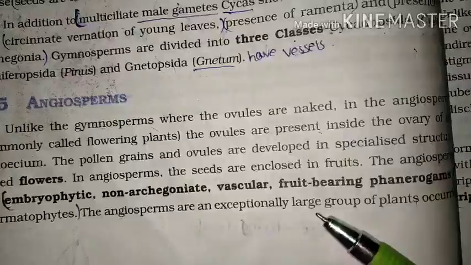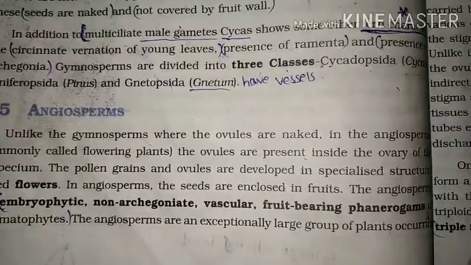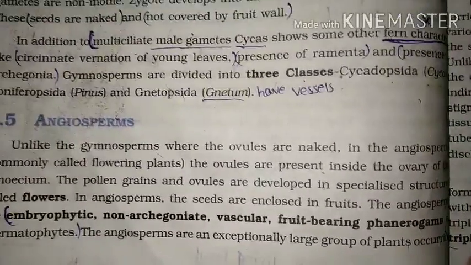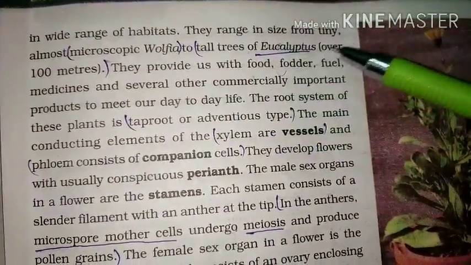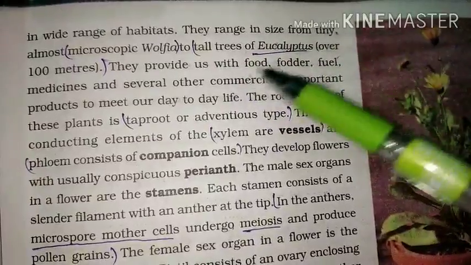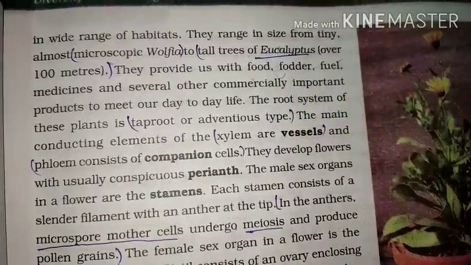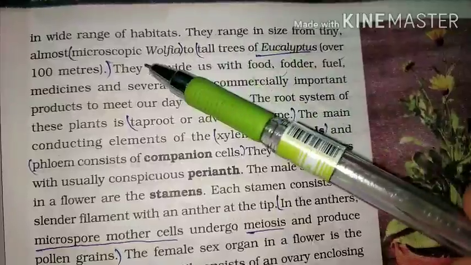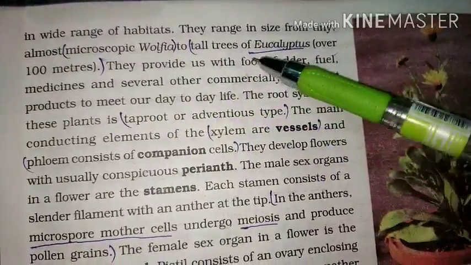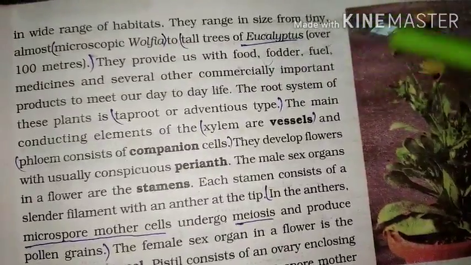Angiosperms are an exceptionally large group of plants occurring in a wide range of habitats. They range in size from tiny plants to tall trees over 100 meters. These are great variations, from very small plants to very tall plants, and all come under angiosperms. An example of a microscopic plant is Wolffia, and an example of a tall tree is eucalyptus. You have to remember that eucalyptus is an example of angiosperms, not gymnosperms.